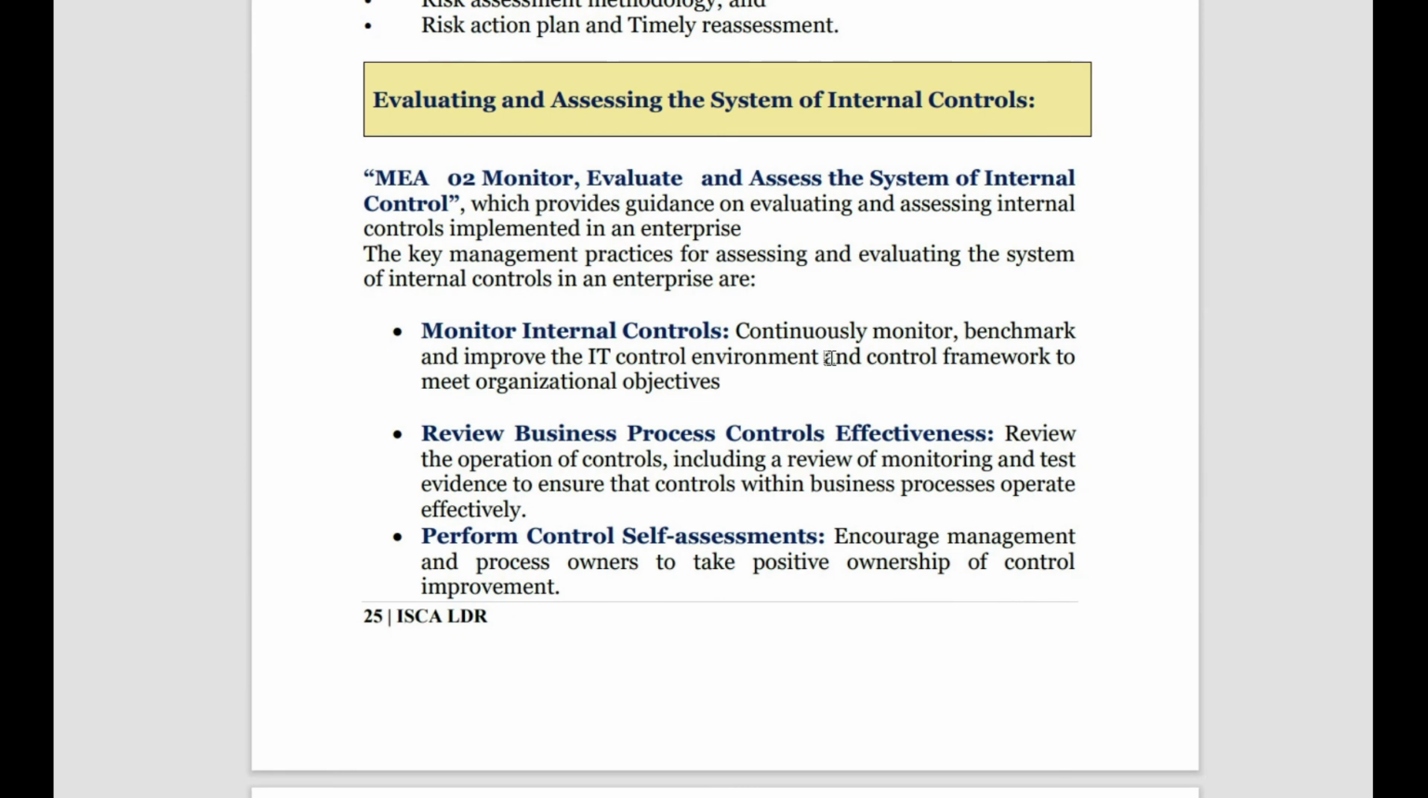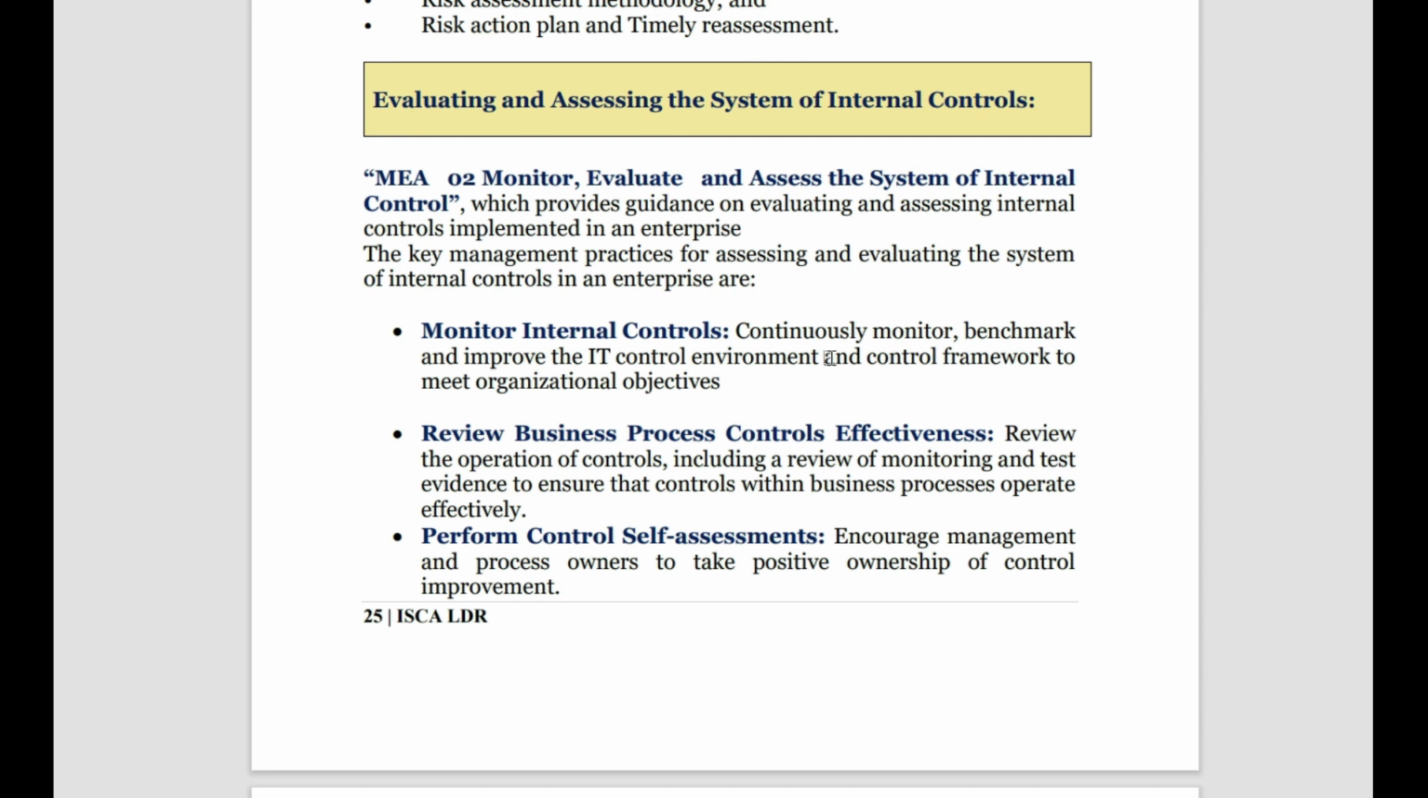Then comes, I think this is the last thing here, evaluating and assessing the system of internal control. In IT governance, everything is dependent on internal controls. If internal controls are tight and good, then only the organization works well. For internal controls we need IT, so we use information technology for internal controls. MEA02 will monitor, evaluate and assess the system of internal control in the organization.